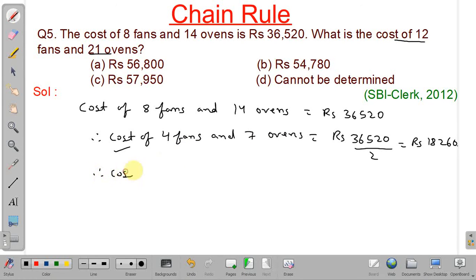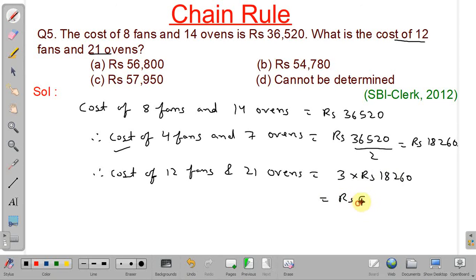Therefore, cost of 12 fans and 21 ovens, it will be equal to 3 into rupees 18,260. So it will be equal to rupees 54,780. So our answer will be option number B.